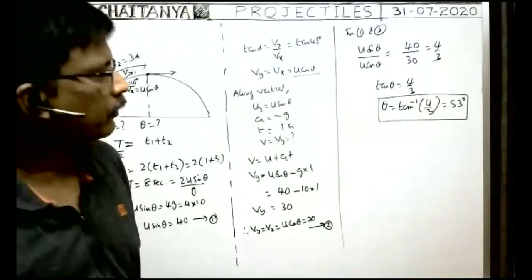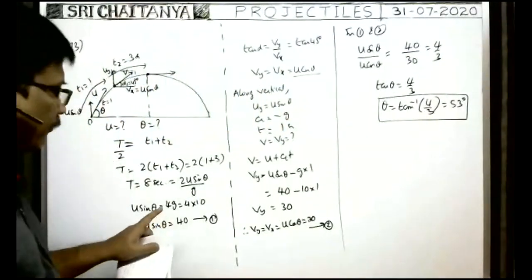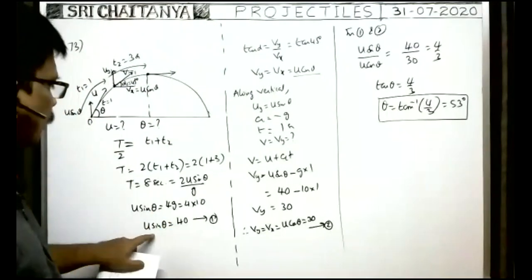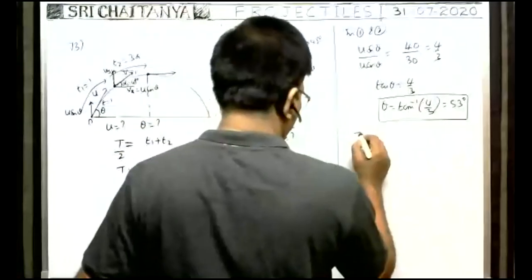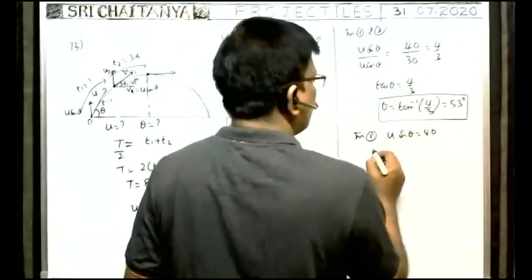Okay, horizontal component. So theta is equal to this one. What about the vertical? What is the velocity of projection? They asked. Velocity of projection means u sin theta is equal to 40 from equation 1. U sin theta is equal to 40. U we had to find.